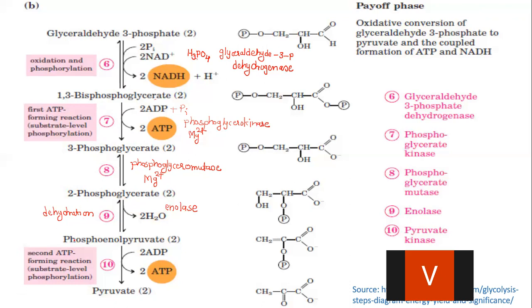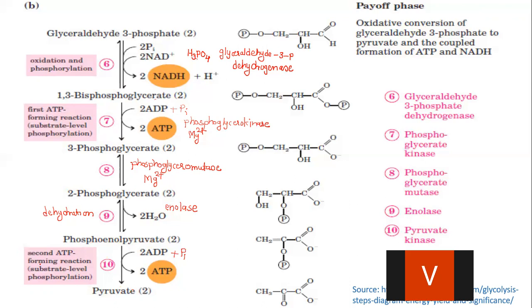And in the last step of the glycolytic pathway, the phosphoenol pyruvate is converted into pyruvic acid, which is the last substance or the last product of the glycolytic pathway. In this case, again, one phosphate group has been removed from the substrate and it binds to the ADP. I will write this as ADP plus Pi giving rise to ATP, and here this phosphoenol pyruvate is converted into pyruvate.